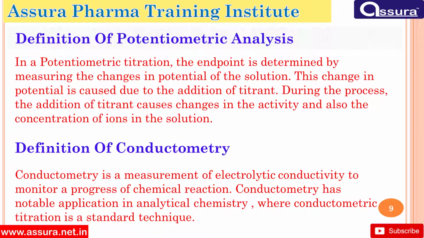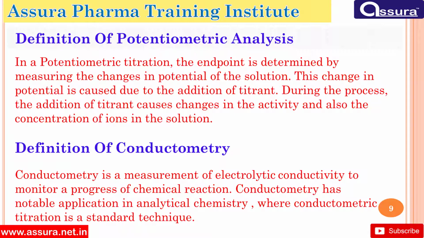Definition of potentiometric analysis. In potentiometric titration, the endpoint is determined by measuring the changes in potential of the solution. This change in potential is caused by the addition of titrant. During the process, the addition of titrant causes changes in the activity and also the concentration of ions in the solution.